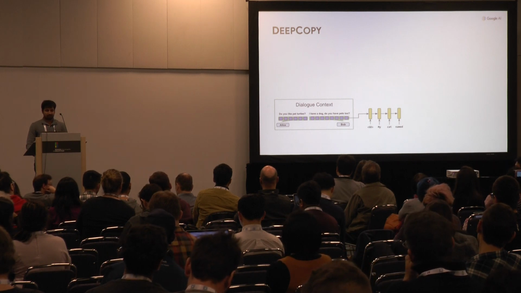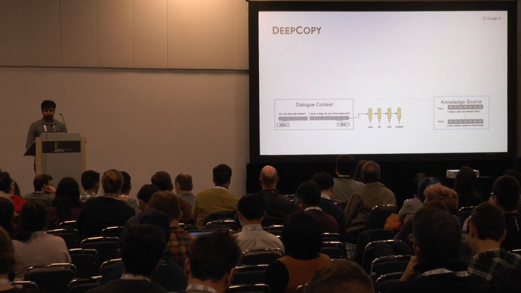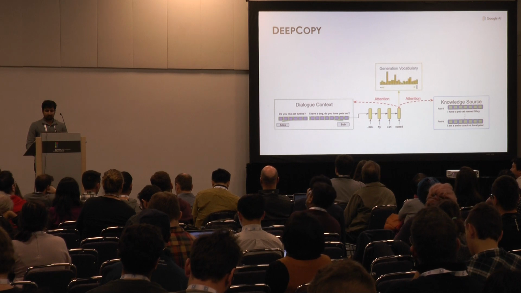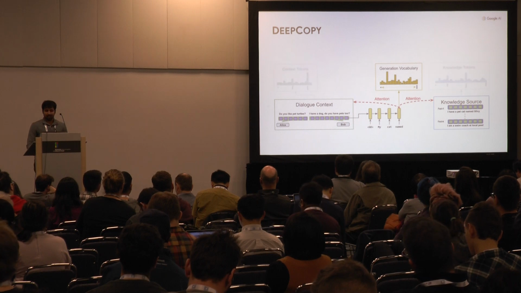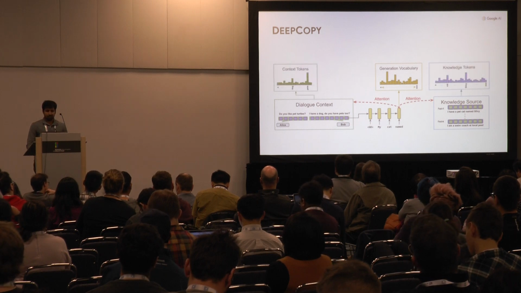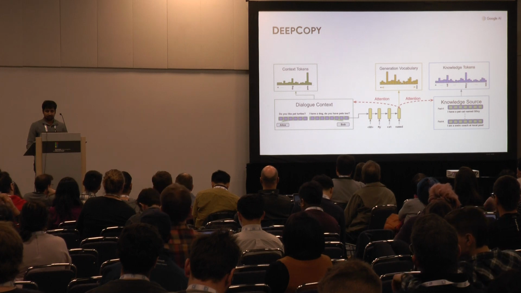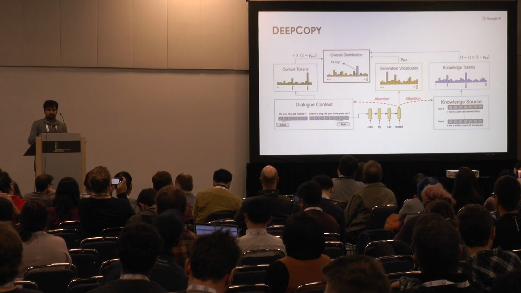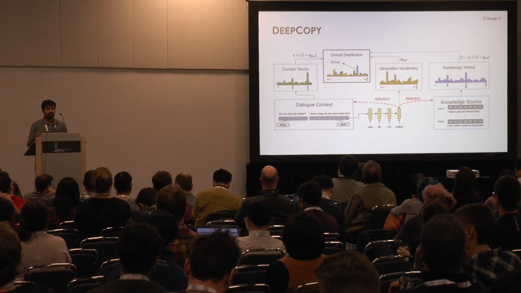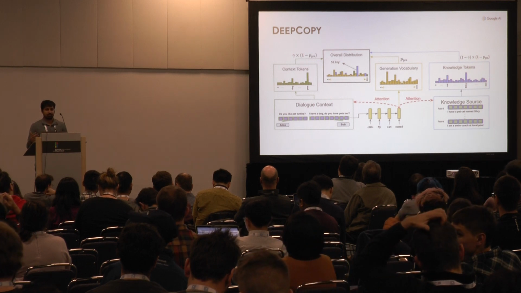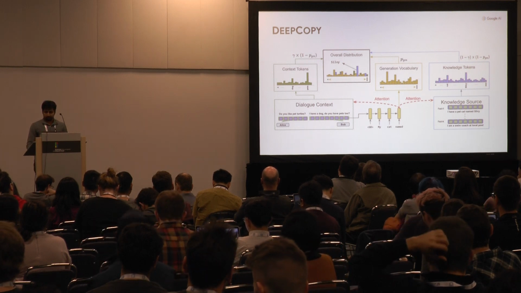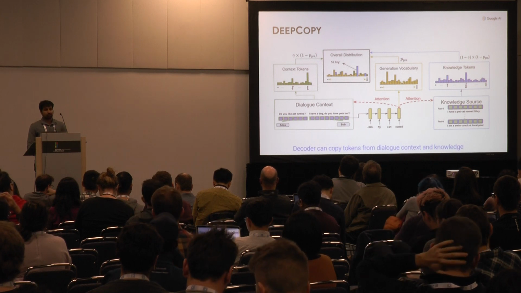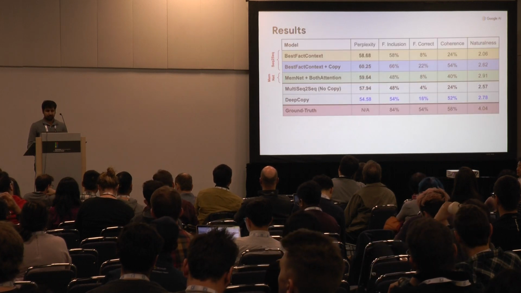We had a dialog context, which was fed to a decoder, and we had a knowledge source. And at each decoder step, we do attention over context and knowledge source. Based on the attention vectors, we generate a distribution over the fixed generation vocabulary. Using the attention weights, we induce 2 distributions, one over context tokens and one over knowledge tokens. And then we softly combine these 3 distributions. By the way, these combination weights are dependent on the time step. So at every time step, we can give different weights to all of them. So then, in effect, we can copy tokens from the facts as well.